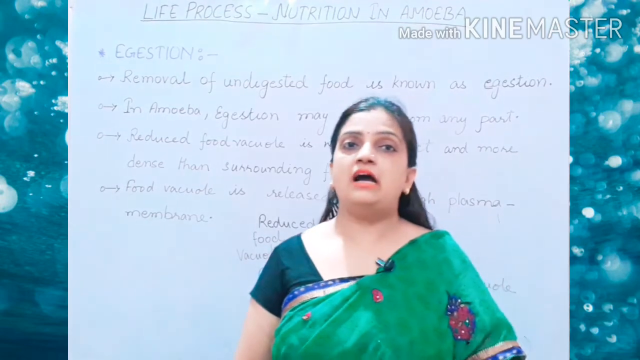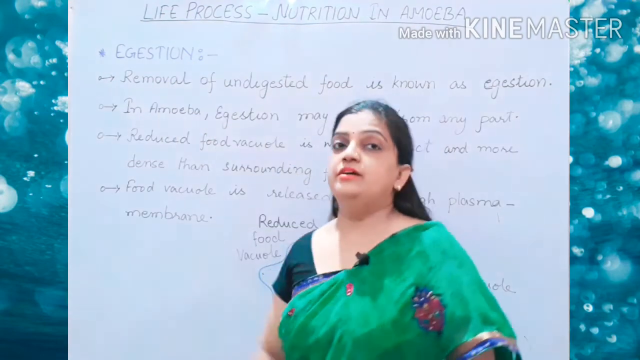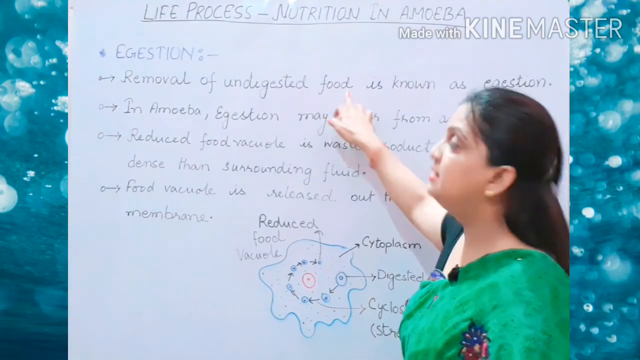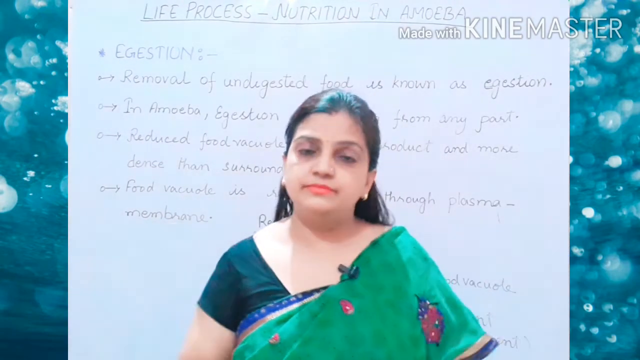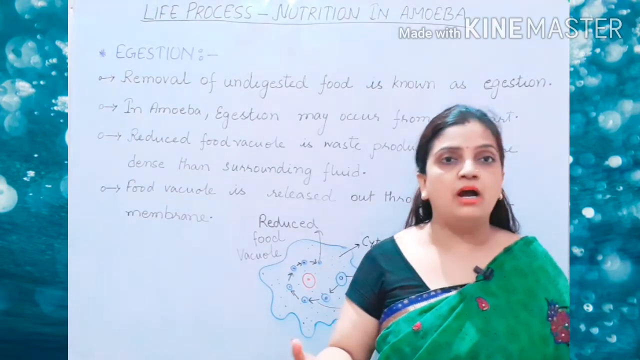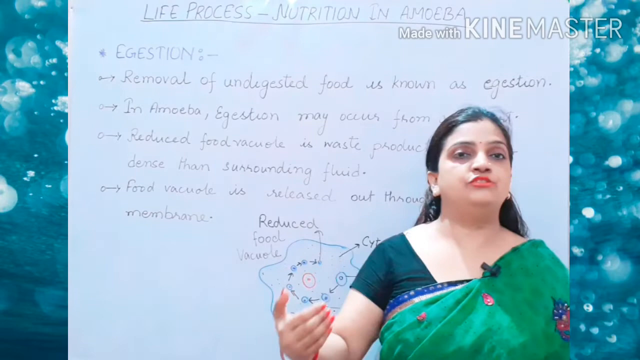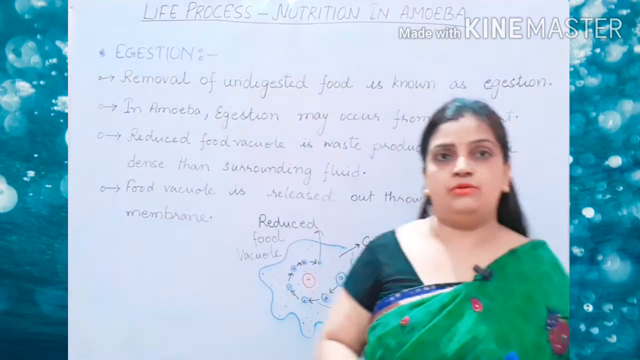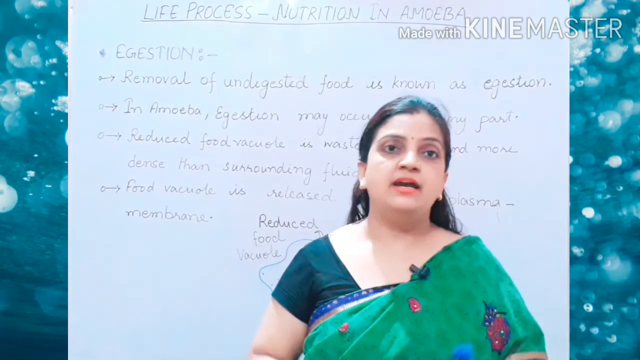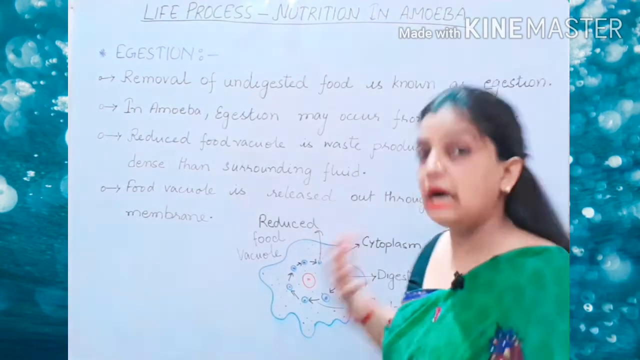Now children, this is the last part of the digestion process, and this is your egestion. Now what is egestion? Egestion is the removal of undigested food from the body of an organism. It's very simple. Even we human beings have an egestion process. We throw out our undigested food materials in the form of fecal matter through the anus. So similarly, here also in the case of amoeba, the egestion process occurs. It takes place and the waste material which is produced is thrown out from the body. So how? Let us know.